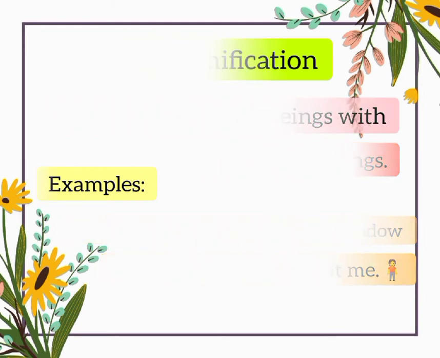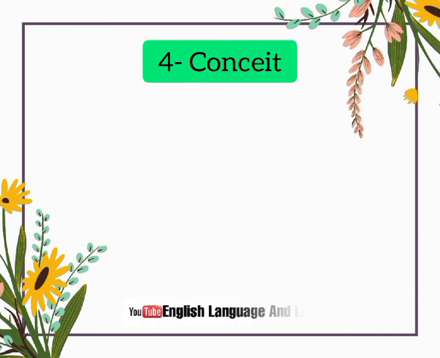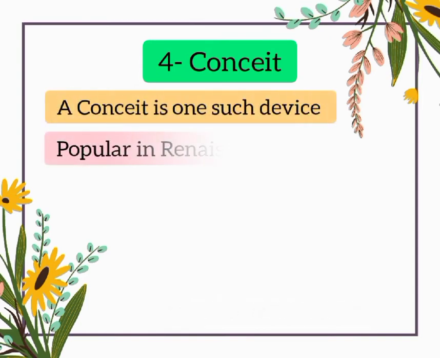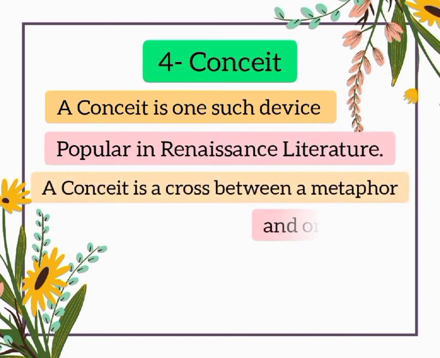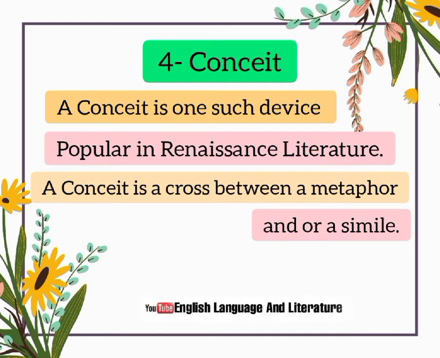The fourth figure of speech is conceit. Much like a builder with a hammer, writers use different tools to set the tone or mood of a piece. A conceit is one such device, popular in Renaissance literature. A conceit is a cross between a metaphor and a simile. Like a metaphor, a conceit makes a comparison, but the objects are very dissimilar. This genius wordplay could make you think about something in a new way. Conceits usually demand your attention because the comparison seems so far-fetched.